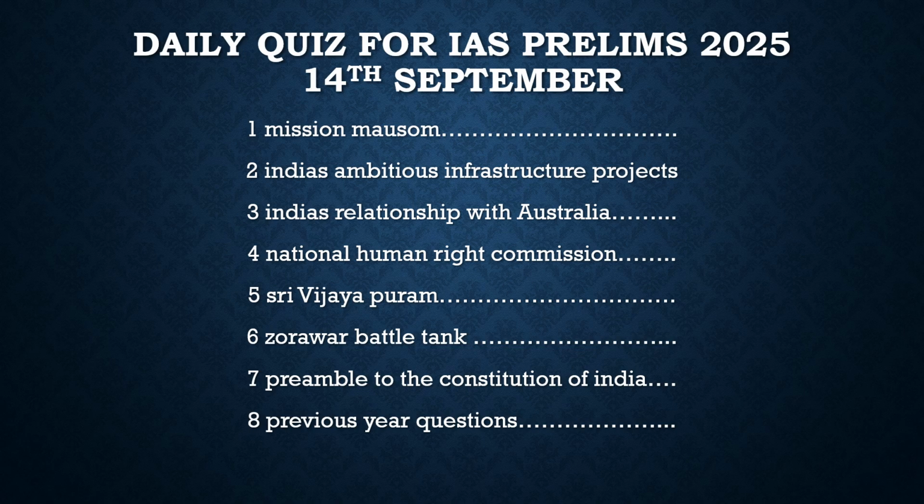Another topic which was in the news is about India's ambitious infrastructure projects. If we look at the infrastructure projects in our country, we have various ambitious projects, but unfortunately our country is not able to deliver what we claim. We have seen various failed projects in Bihar, a bridge which collapsed, and various other things. So what are the issues with such failures in our country with respect to infrastructure?